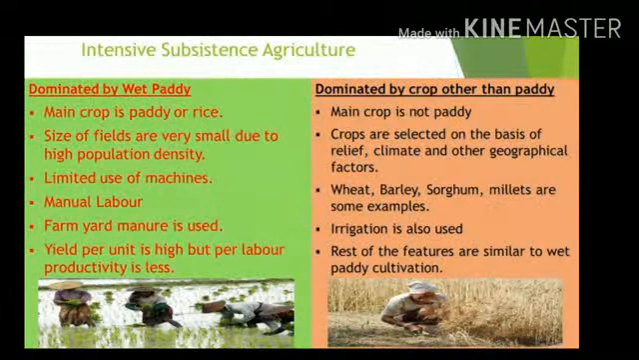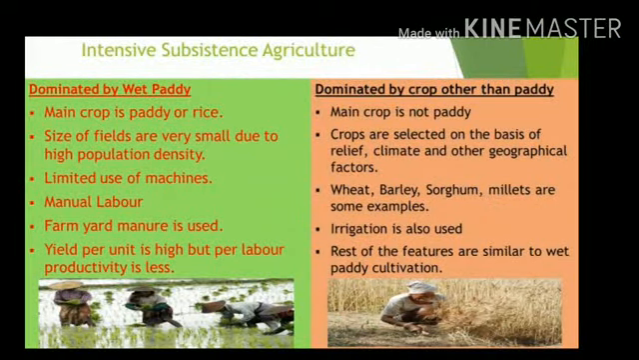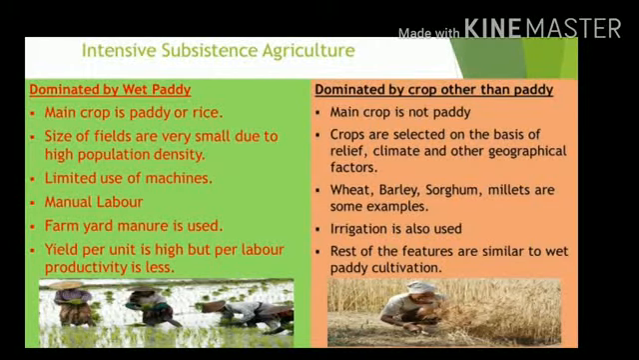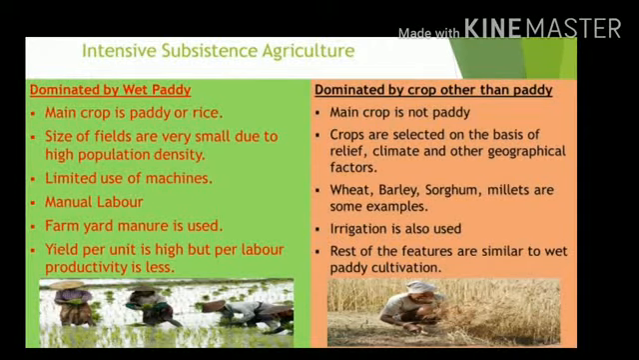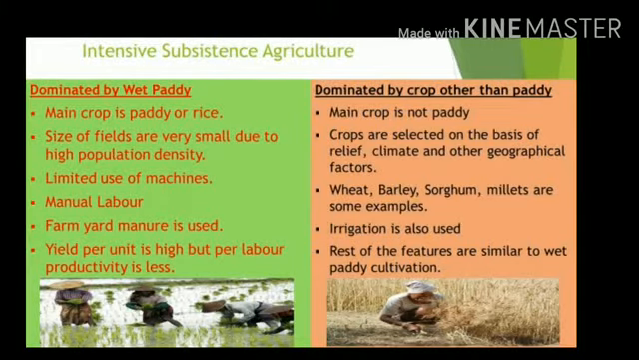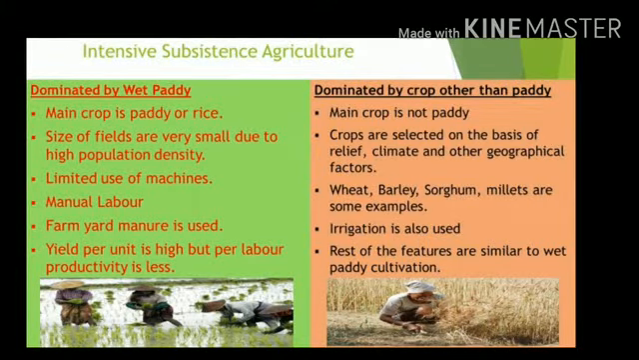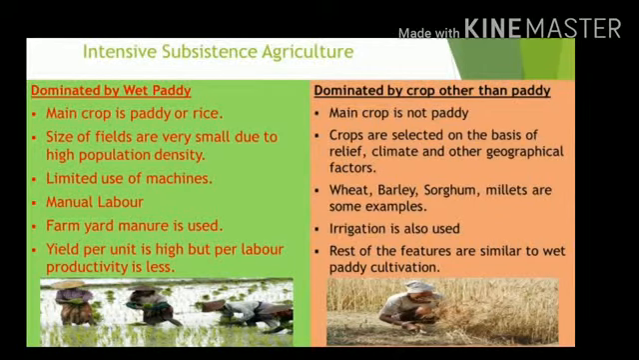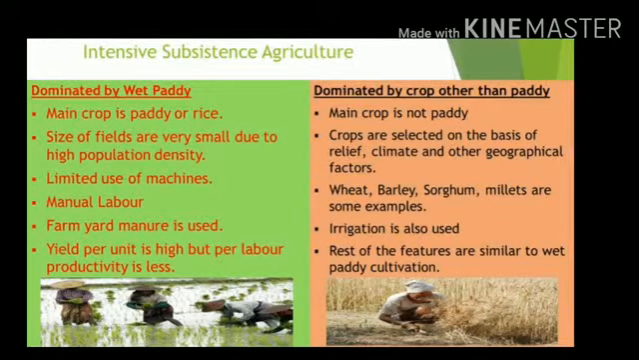Now, the second word, subsistence, again indicates that the level of technology is quite low and the surplus that is generated is equally small. So the first form of intensive subsistence agriculture, in which the major crop is paddy or rice, is practiced in regions where we have a good amount of rainfall. Where we have rainfall above 200 centimeters, intensive subsistence agriculture is dominated by rice or paddy cultivation.